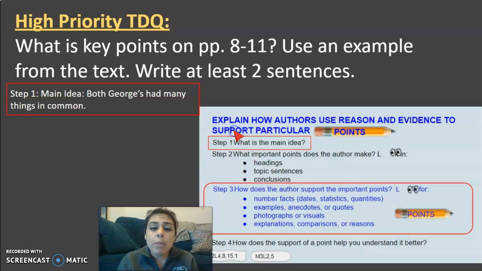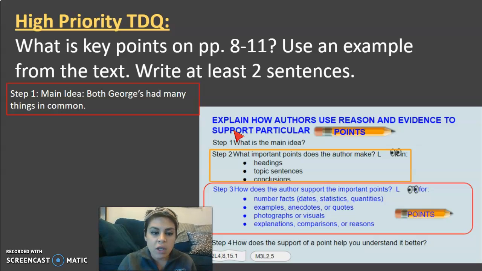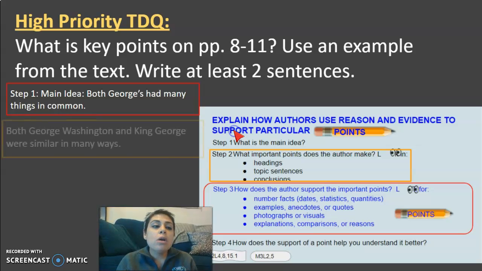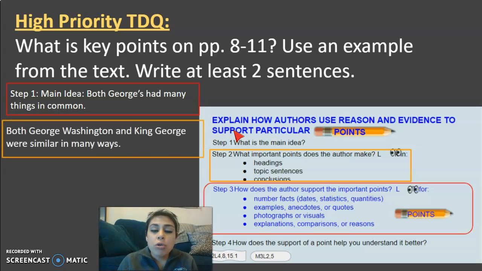The second step now is we are going to ask ourselves, what was the key point he was trying to make on those pages? Remember, we've already gone over this together. We're just putting it all together and creating a sentence. So we know that George Washington and King George were similar in both ways. That is the point the author is trying to make.